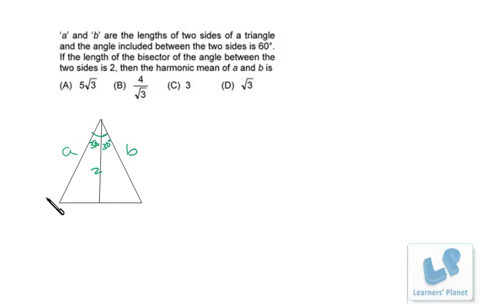Now you must be knowing the sine formula to find the area of a triangle. What's that? Half product of the sides into sine theta, where theta is the angle between these two sides, right? So the same funda I am applying over here. Suppose this is triangle ABC with D on the base. Now what is the application that I'll be doing over here? The area of triangle ABD plus the area of triangle ADC is equal to the area of triangle ABC. That means the area of this triangle plus the area of this triangle is the area of the complete triangle, and I'll be using this formula to find the area.